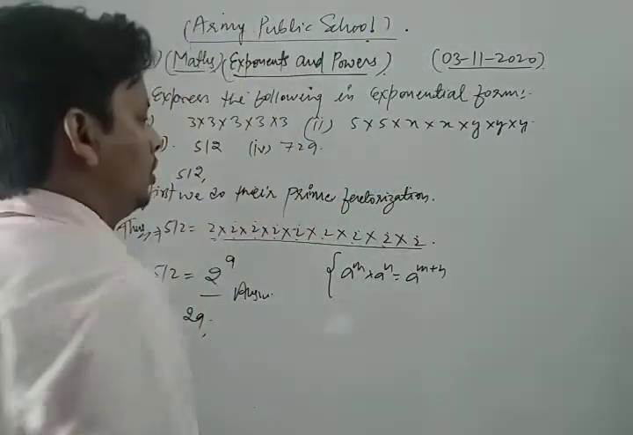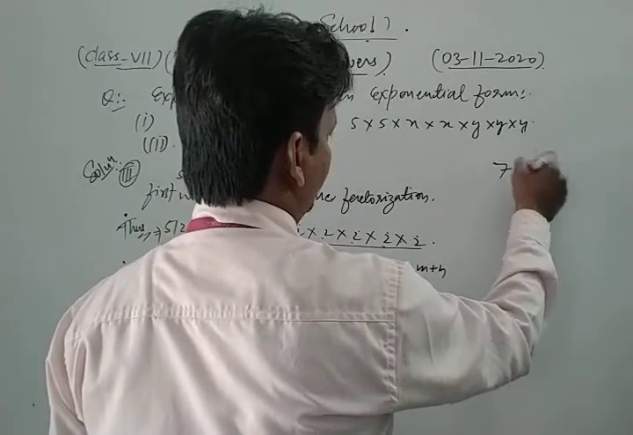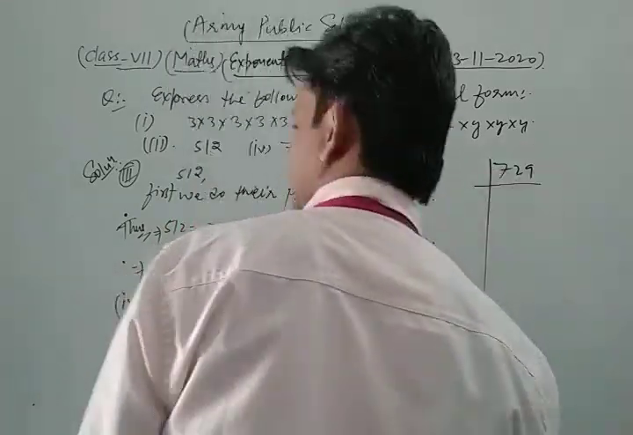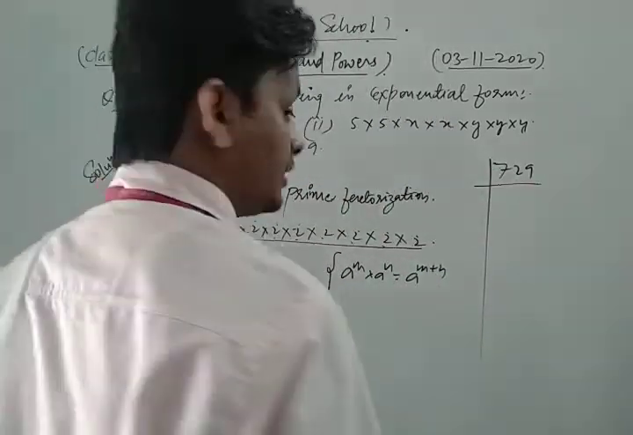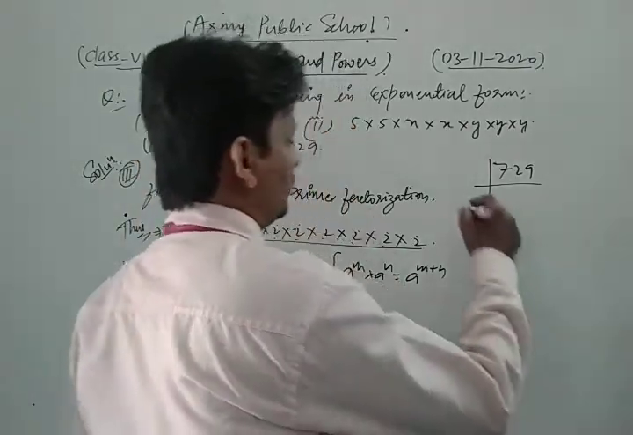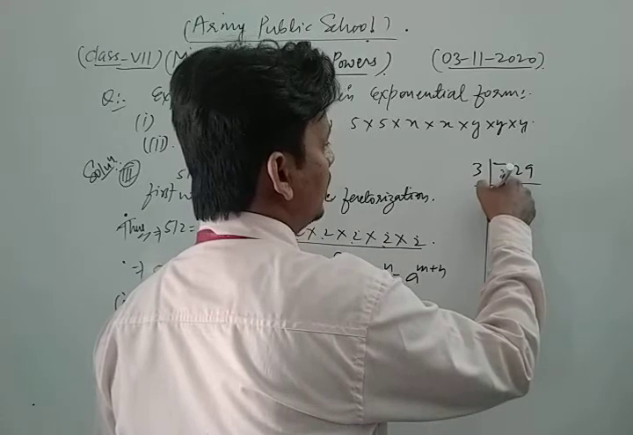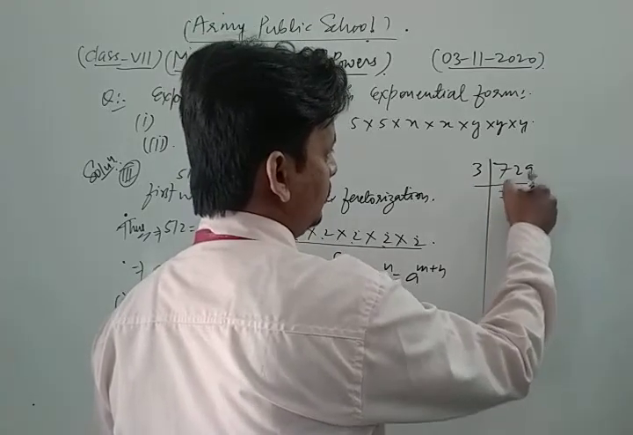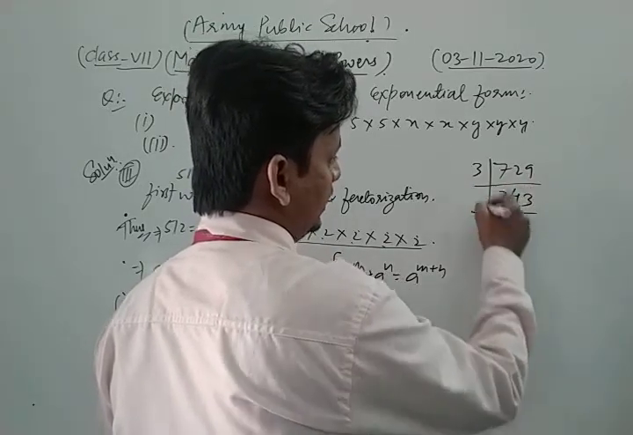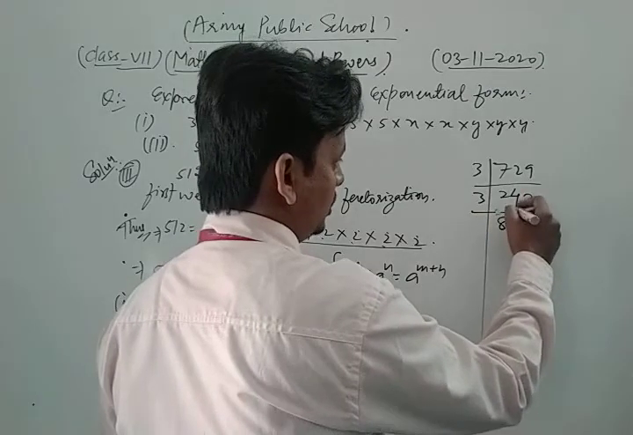Now we do the prime factorization of 729. So we get what? Let's see. First of all we divide by 3: 3 twos are 6, carry 1, 12; 3 fours are 12; 3 threes are 9. Again by 3: 3 eights are 24; 3 ones are 3.